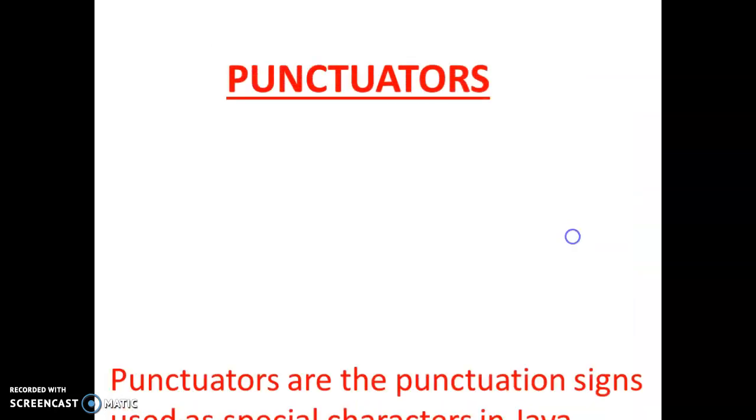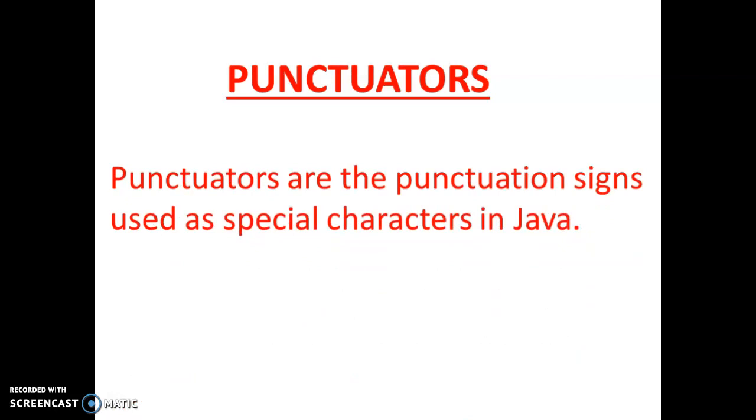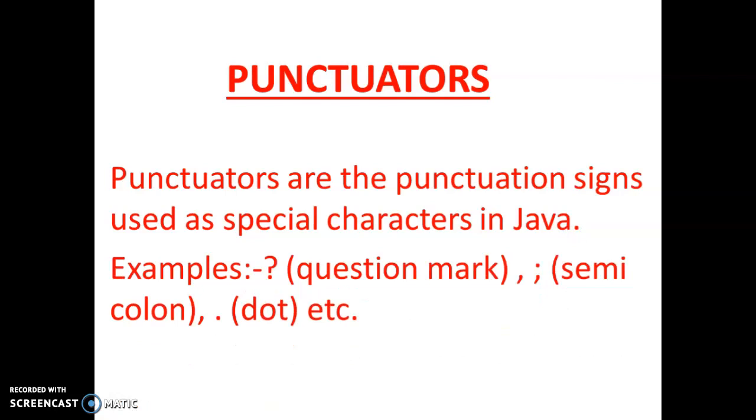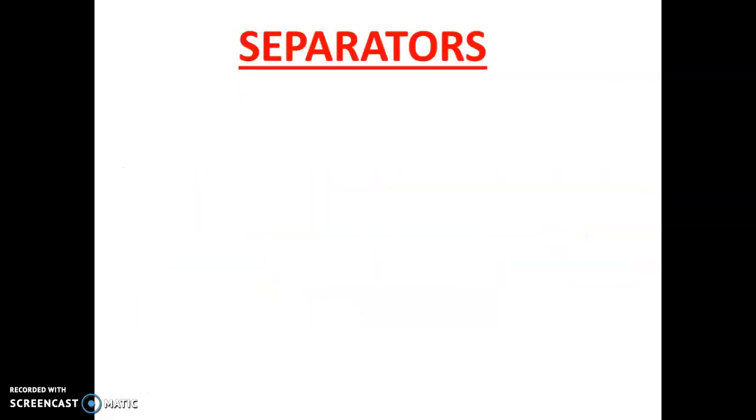Punctuators. All of you know, punctuators are the punctuation signs used as special characters in Java. These are the special characters. But here I want to mention that we do not use all types of punctuators. There are 6 types of punctuators we can use here. They are, we can use question mark, semicolon, colon. These are some of the punctuators we can use in Java, not all.